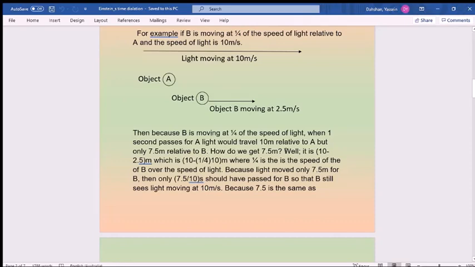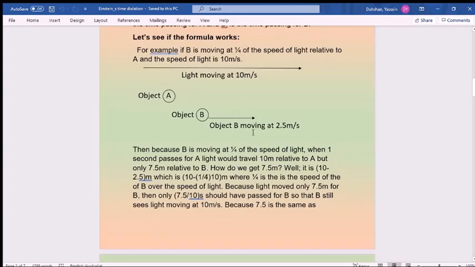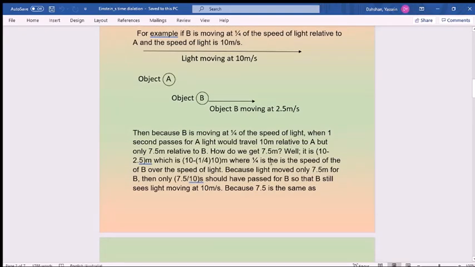But how do we get 7.5 meters? Well, it's 10 minus 2.5. Yeah, that's what we did. And it is 10 minus 1 over 4 of 10, because we want to do it just in terms of these two numbers, where 1 over 4 is the speed of B over the speed of light. Yeah? Because light moved only 7.5 meters for B, then it should move this amount of meters in only 7.5 over 10 seconds, so the light would still move at 10 meters per second for B.